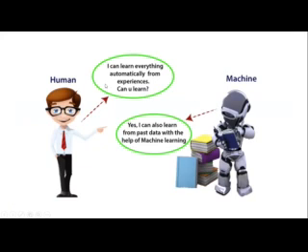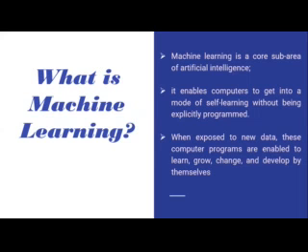Let's assume that the human raises a question to the machine: can I learn everything from past experiences? Can you learn? Now the machine says, yes, I can learn from past data with the help of machine learning. That is the concept of machine learning here. The machine can understand, predict and follow everything, like a human expert.